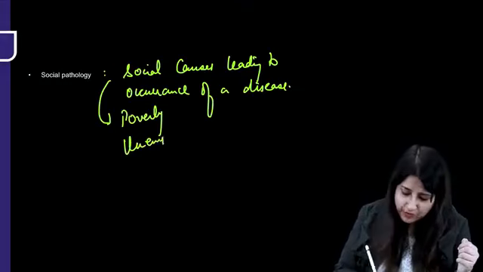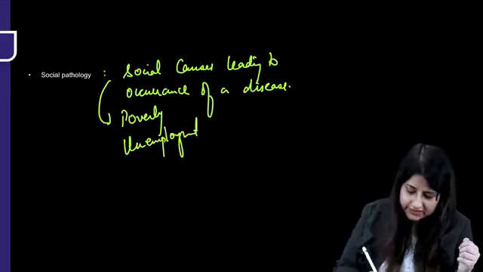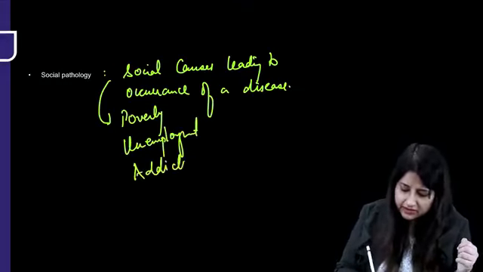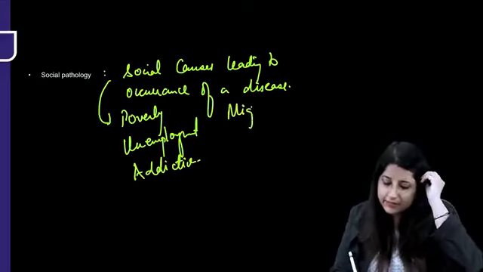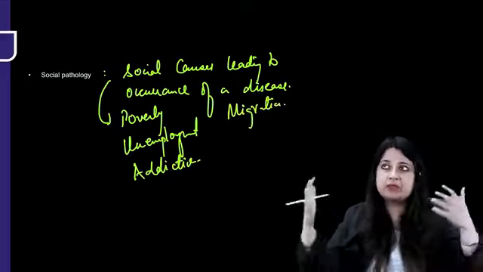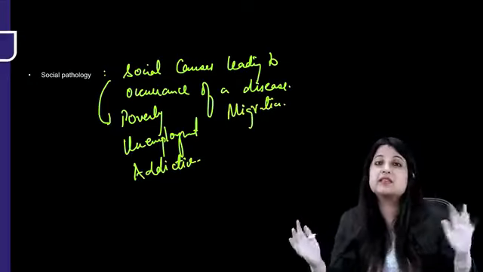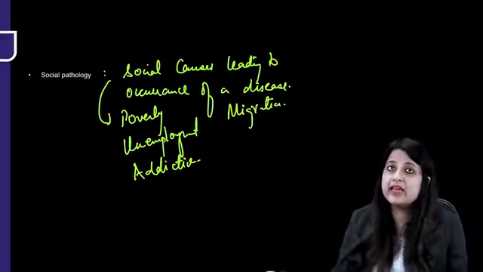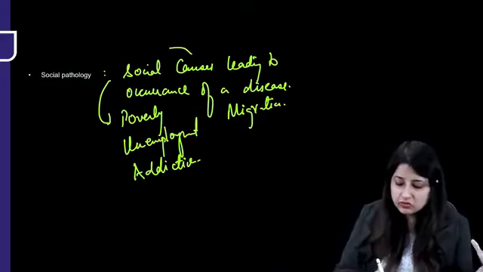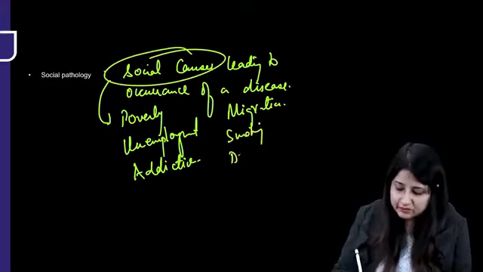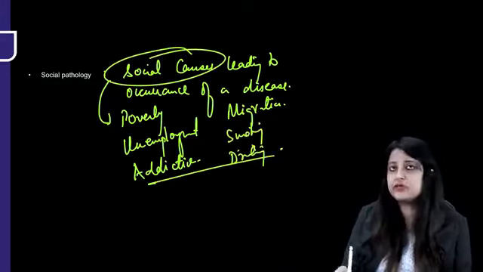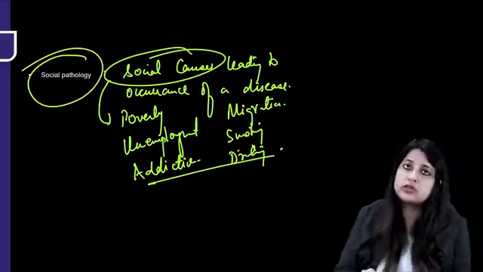Unemployment can lead to the occurrence of a disease. Addiction can lead to the occurrence of a disease. Any of these things, migration. People from rural areas are migrating to urban areas, coming in search of work, but they wouldn't get it. So that could also lead to it. So any social cause which is leading to the occurrence of a disease, smoking habits, drinking habits, any of this can lead to the occurrence of a disease. That is what social pathology is.